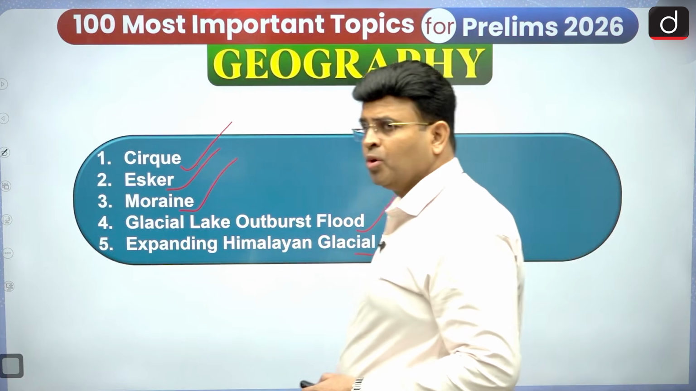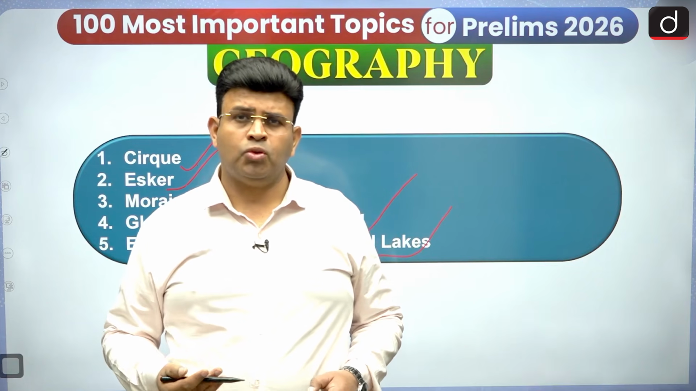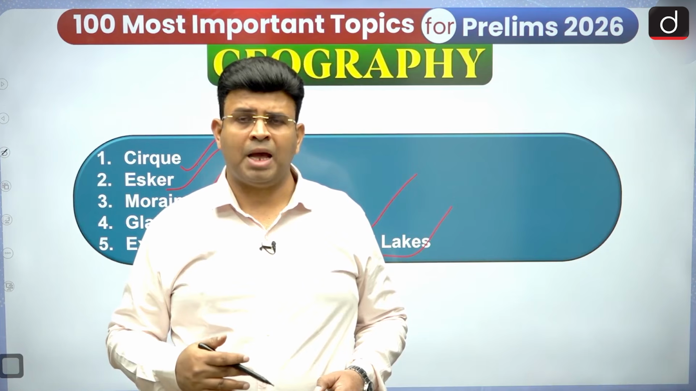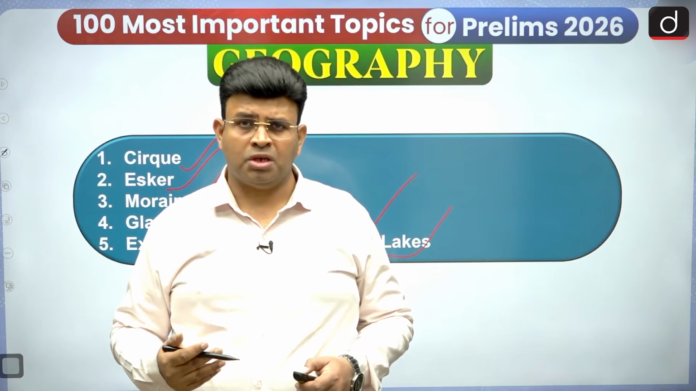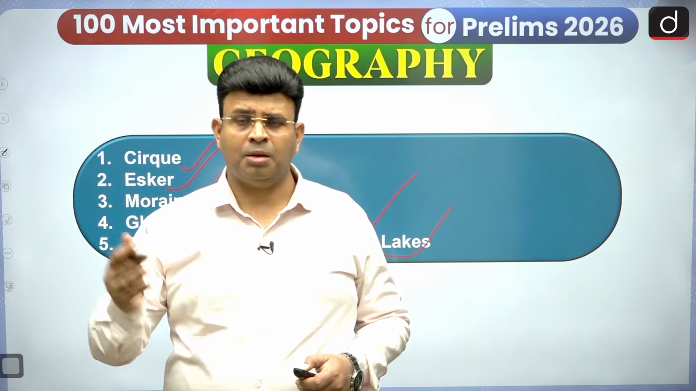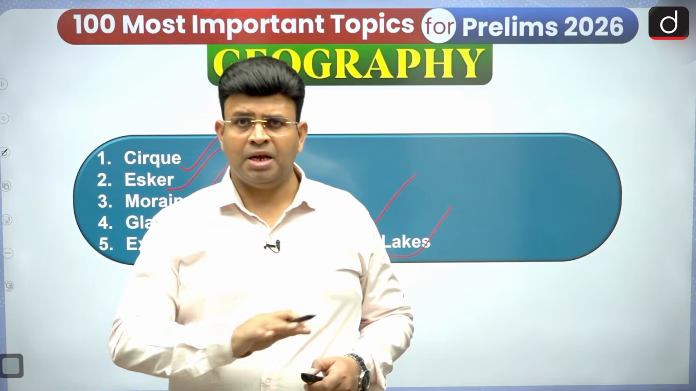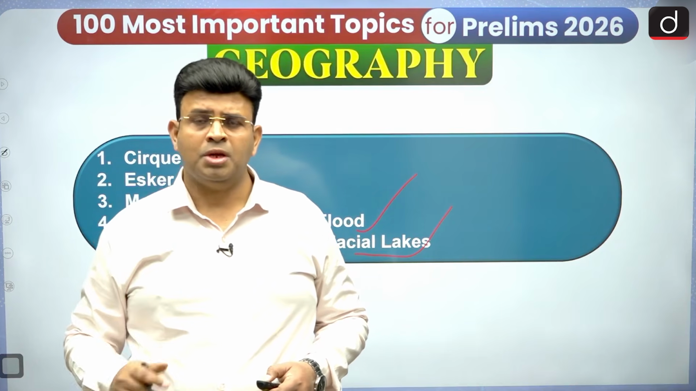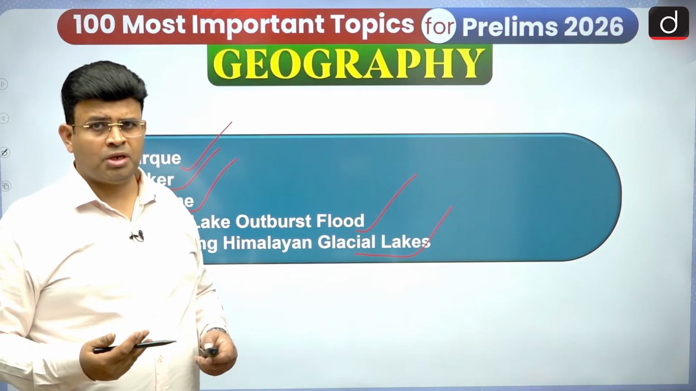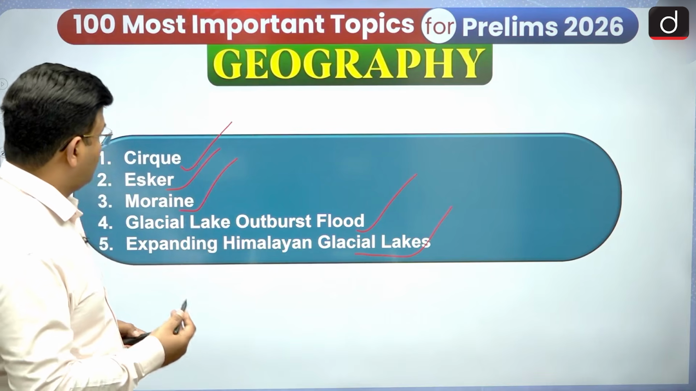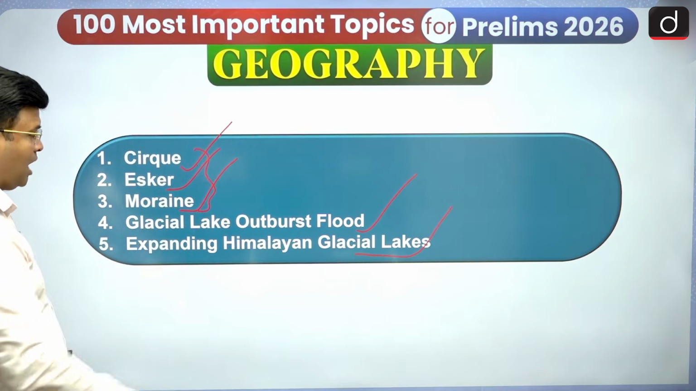These are the 5 important topics. Over the last few years, many things have been happening in the Himalayan region, like cloudbursts taking place, some lakes coming out, and debris flows covering the lower-lying areas. Several things are happening. So this topic is very important for this year also. First of all, we have to see these three types of landforms.